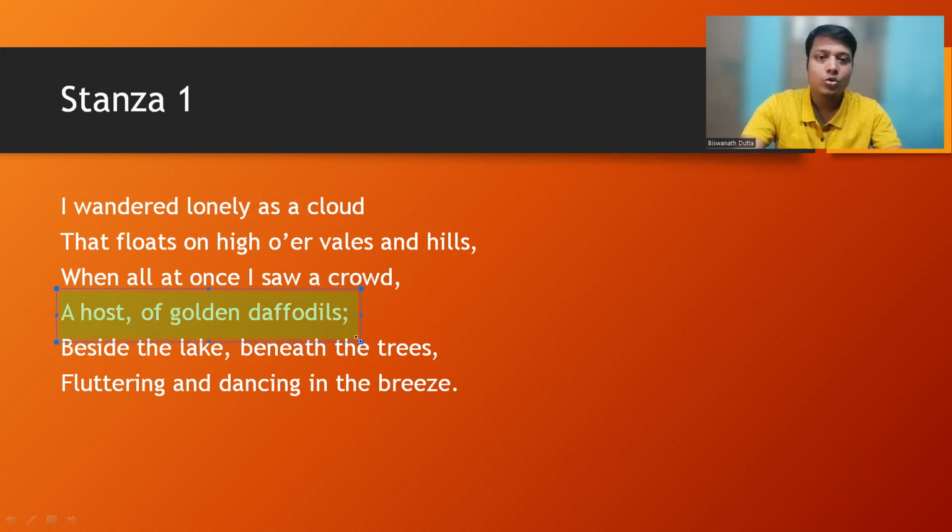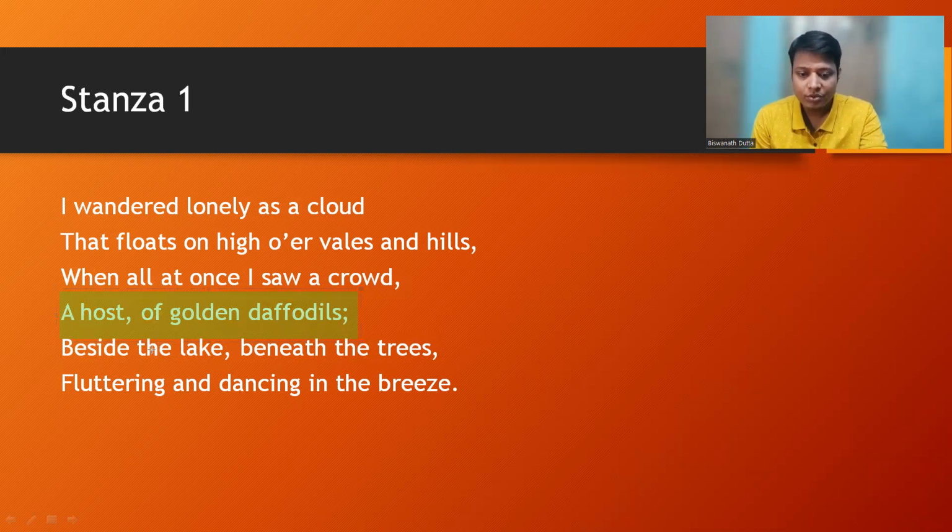You should quote this phrase, a host of golden daffodils, because most students will write he encountered daffodils. No, this is not the correct answer. You must use the exact words or phrases from the text, then only you will be awarded full credit.